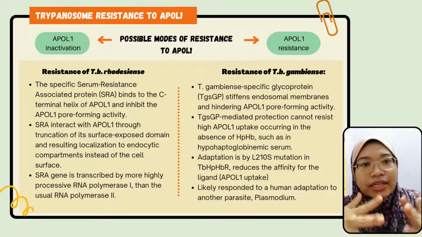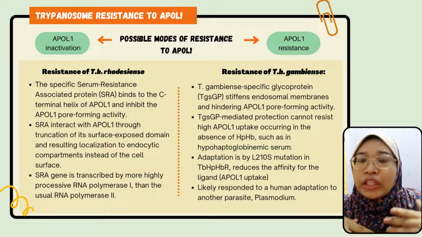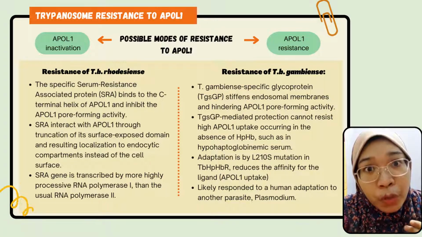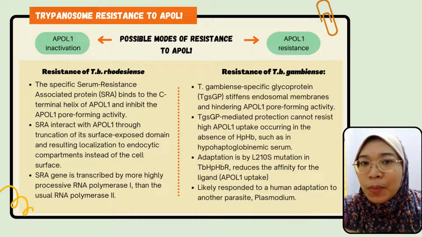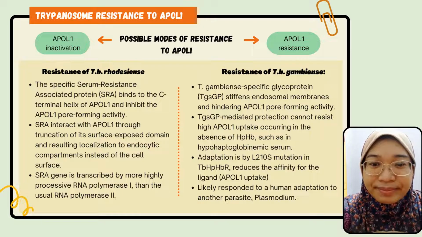Thus, we can say that T. b. gambiense is more likely a response to human adaptation to another parasite, Plasmodium, illustrating an unexpected dialogue between the parasite and the host.